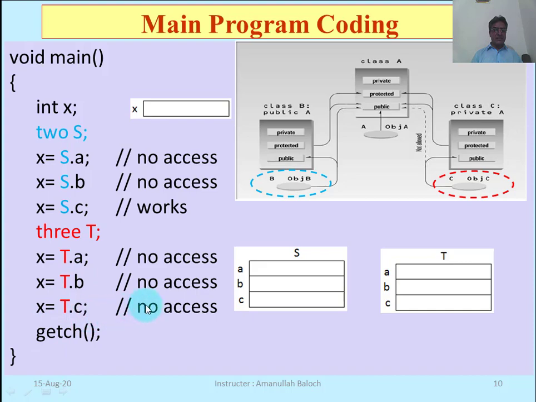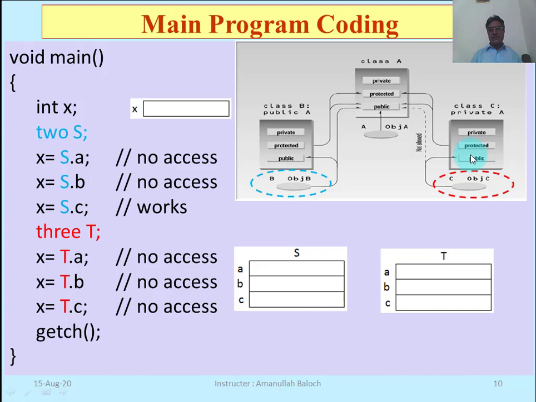T dot C. We are trying to access the public members of the base class. C is the public member of the base class. T dot C cannot access the public member of the base class. The dotted line shows that it does not directly access. It can access through a function of its own class.